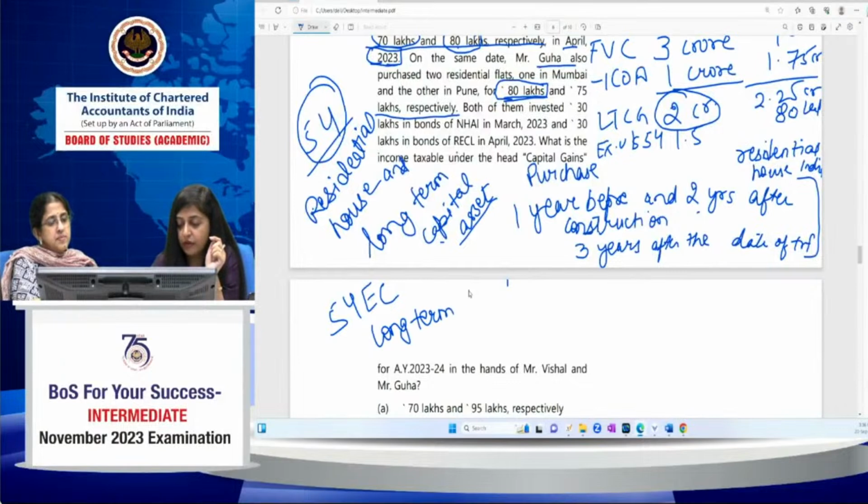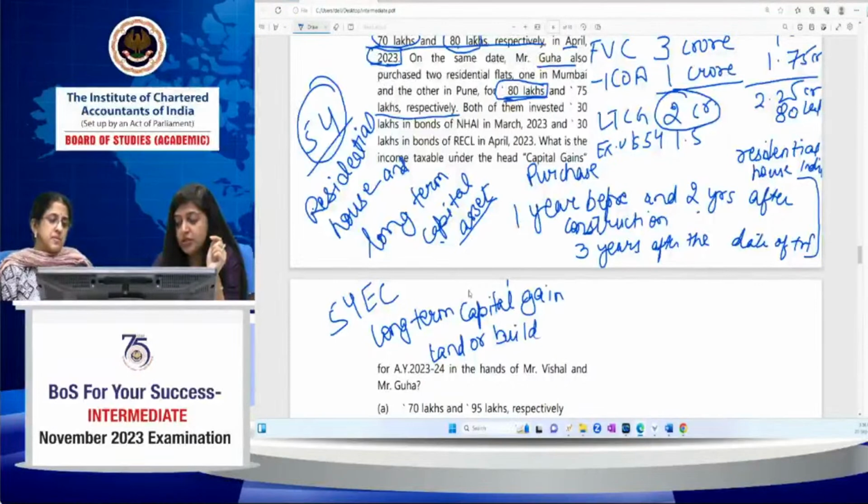So if you have a long-term capital gain, then only you can claim exemption under section 54EC. And the asset should be land or building or both. So in this case, since your asset was the residential house property, it qualifies for exemption under section 54EC.